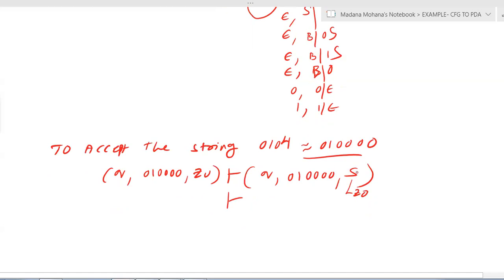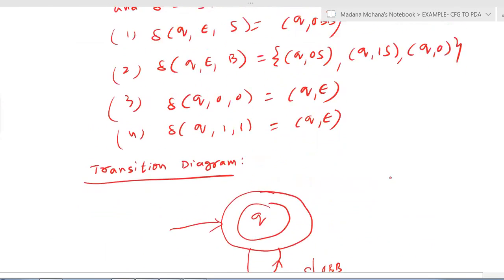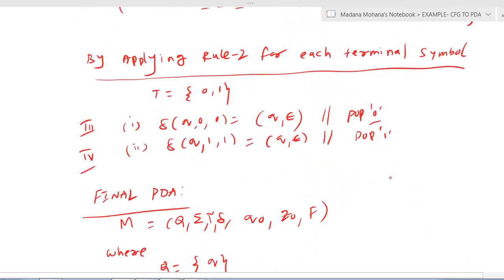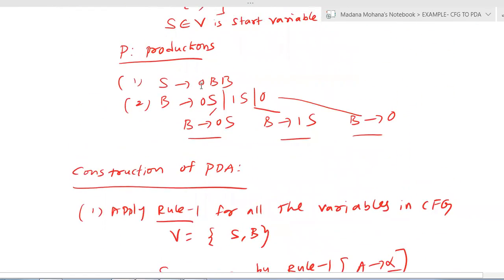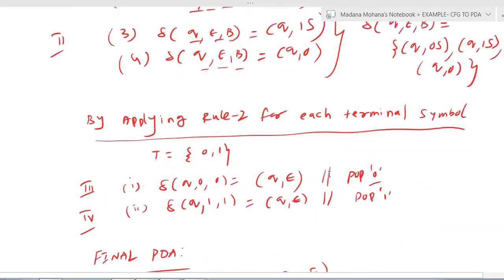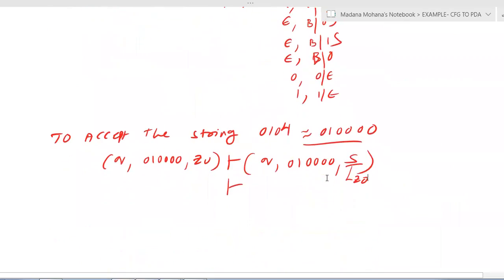Then if the stack top contains a variable or non-terminal, you substitute its equivalent productions. Now the stack top contains S, which is a variable. So you can substitute S by its equivalent productions. S derives 0BB, so S is replaced with 0BB.